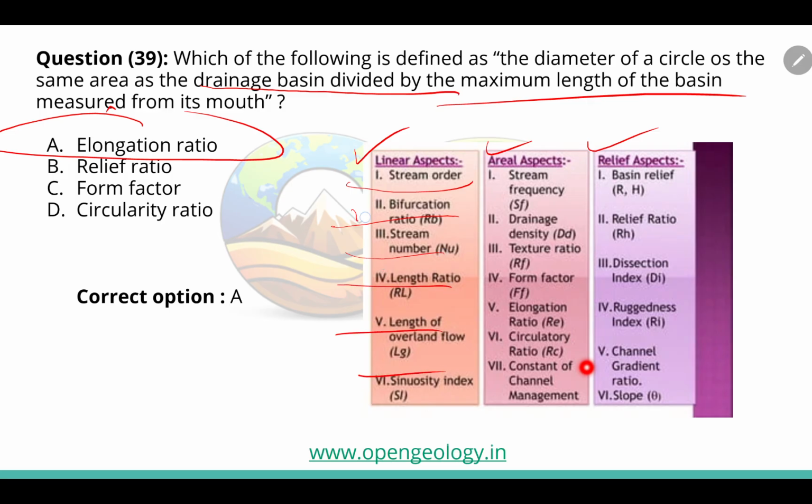Not all, but like the bifurcation ratio, stream number, sinuosity index, stream frequency, drainage density, elongation ratio, circularity ratio, and basin relief ratio. These terms and their definitions you should remember.